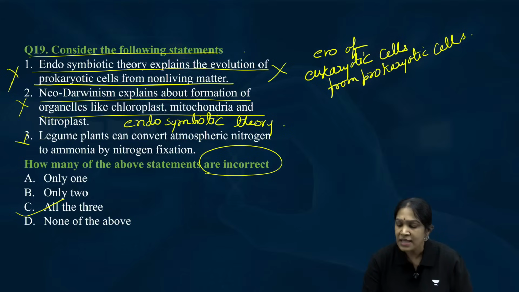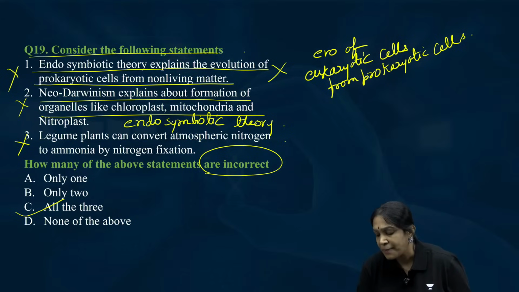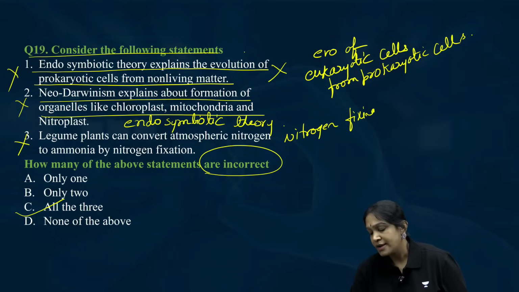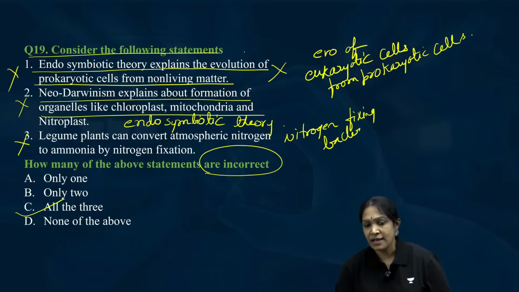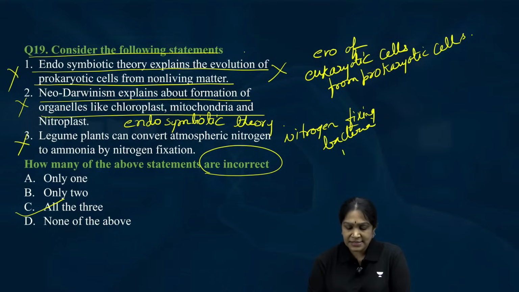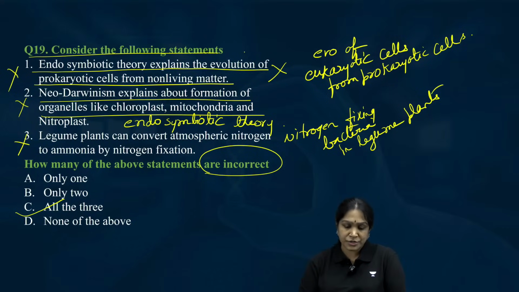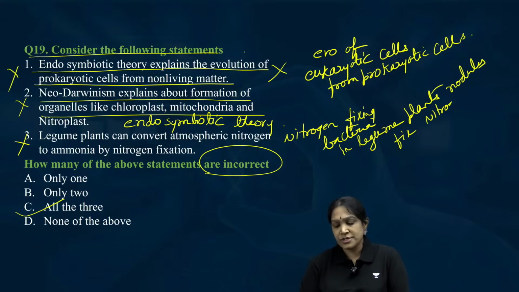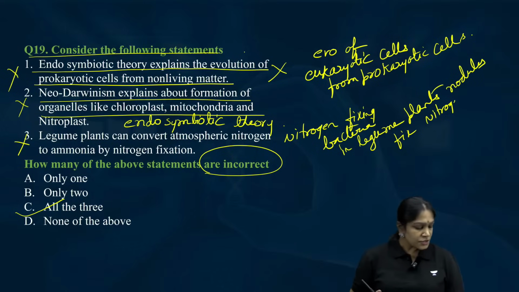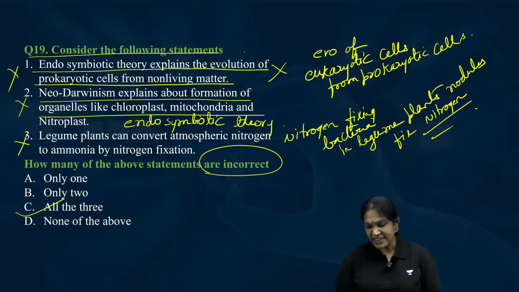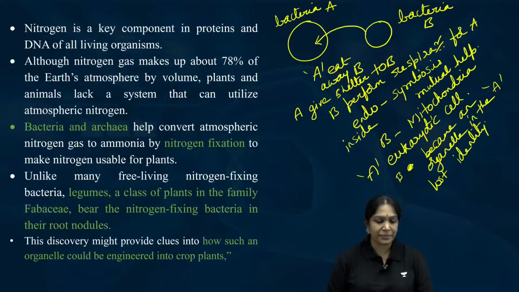No. Nitrogen fixing bacteria in the legume plants will fix the nitrogen. Is it clear? Legume plant nodules, correct. Yes, clear for all of you? So, all these three statements are wrong.